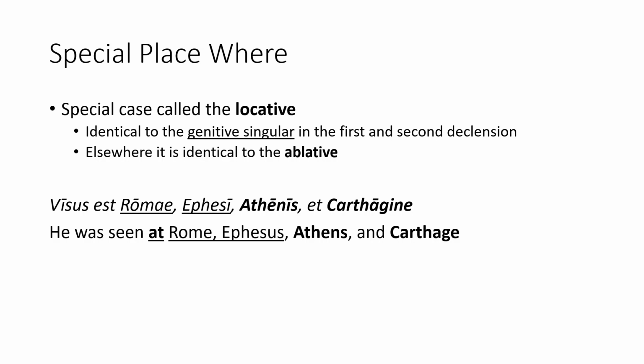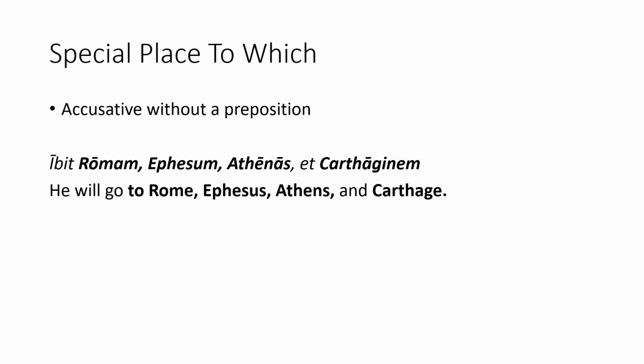The second is Ephesi, which is the locative of the masculine singular city name Ephesus. Its long I ending makes it identical to the genitive singular. It would be translated as at Ephesus. The third is Athenis, which is the ablative of Athens. Athens is a weird city name in that it is always plural, so the locative is identical to the ablative plural. It is translated as at Athens. The final locative is Carthaginae, which is identical to the ablative singular of the city name Carthago, Carthage. It is translated as at Carthage. This means that this whole sentence is translated as: he was seen at Rome, Ephesus, Athens, and Carthage.